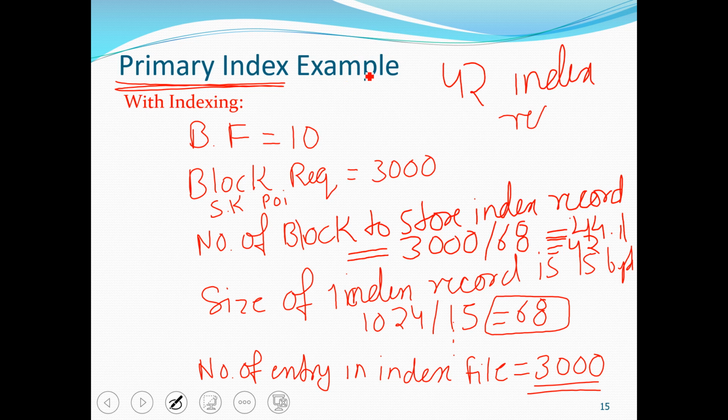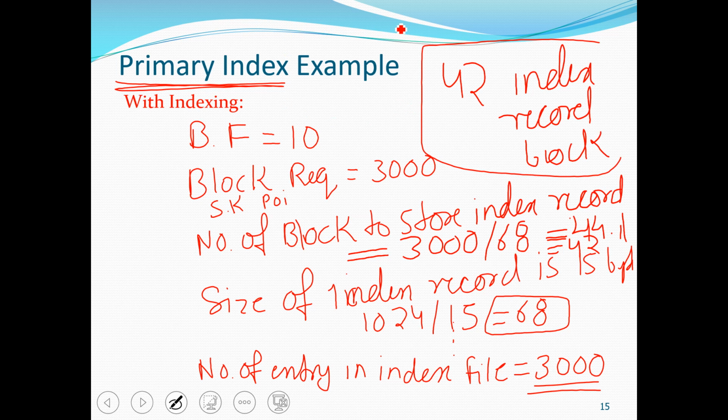index record blocks. Now, when we are using primary index, searching will be done in the index record, not directly in the block. So the number of blocks required to store the index is 42, so the block access will be log base 2 of 42.